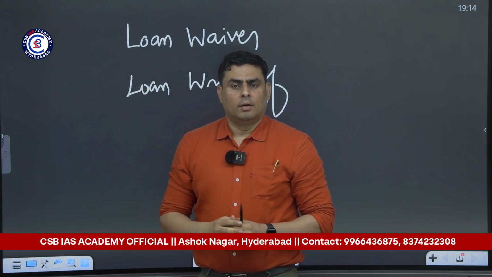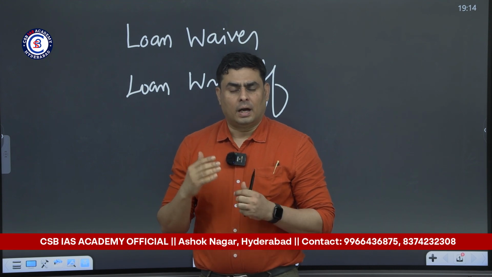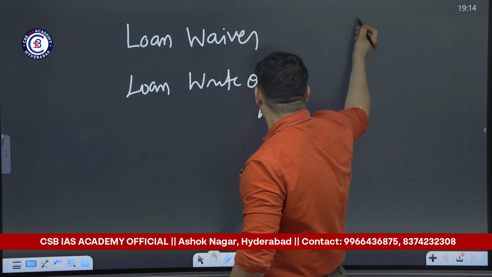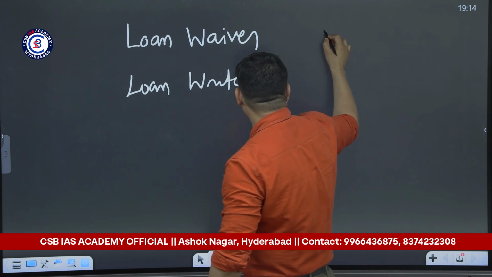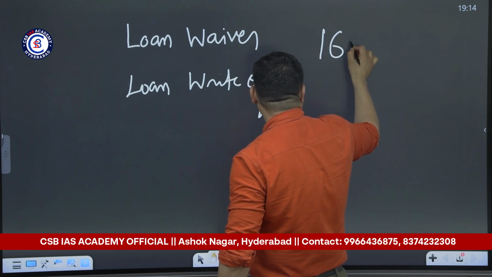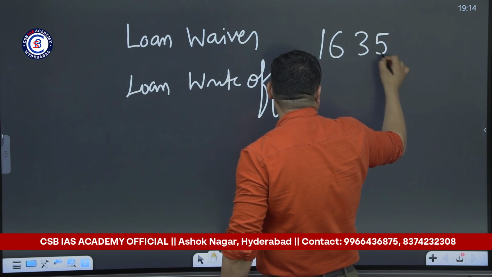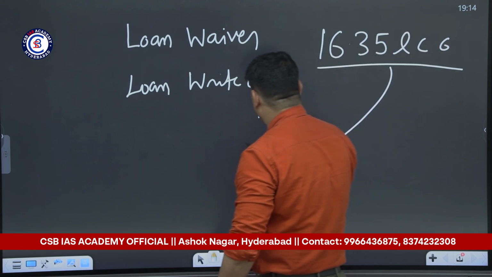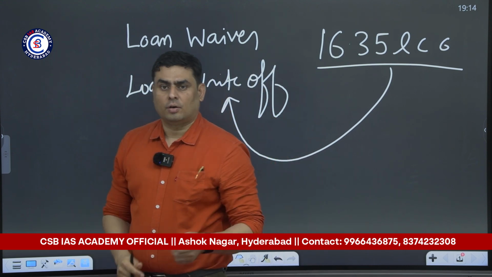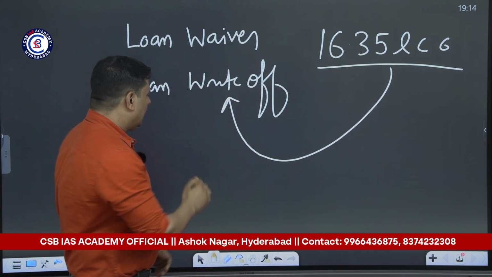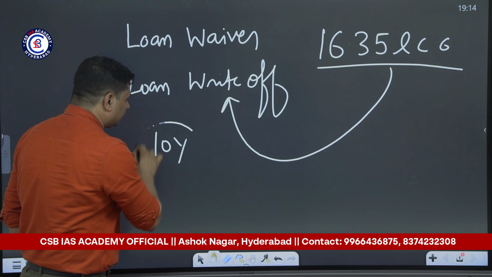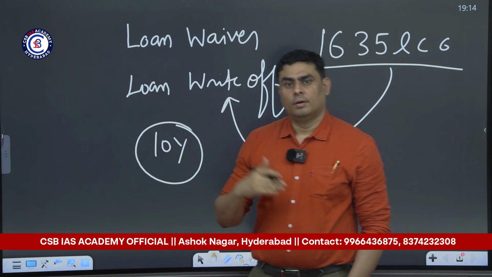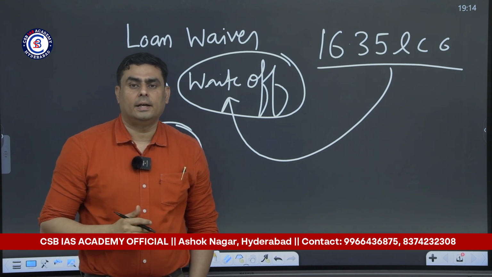Few days back, the Finance Minister answered a question in Parliament and informed that government-backed banks in India have written off loans worth 16.35 lakh crores. So this amount of loan was written off by the banks in India in the last 10 years.